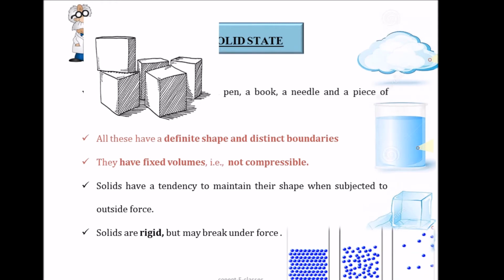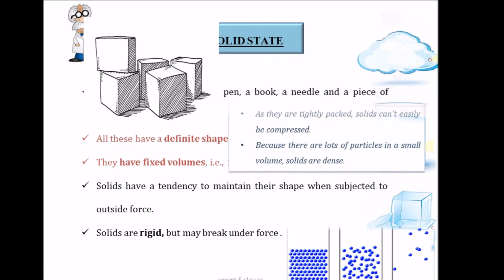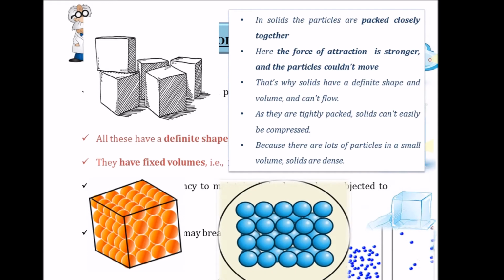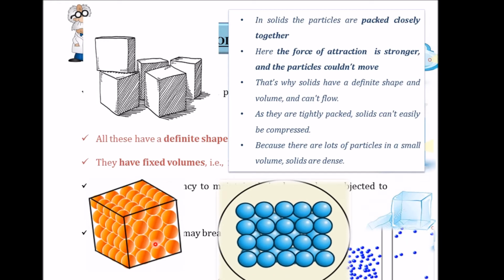Now why do solids have a definite shape and all? Let's see. In solids, the particles are packed closely together. Here the force of attraction is very strong, hence the particles can't move. So that is why solids have a definite shape and a definite volume. And solids can't flow as well. Do solids flow? No. Liquids and gases can flow, but solids cannot.